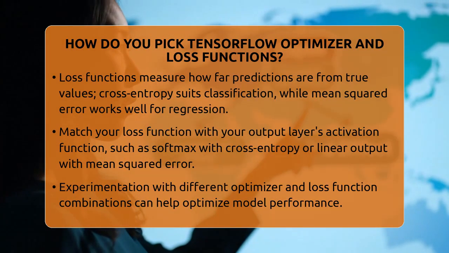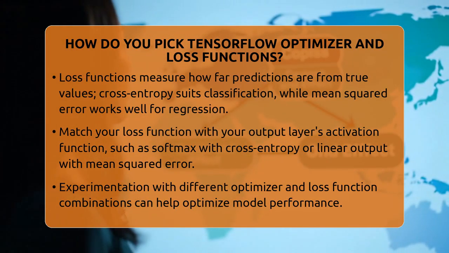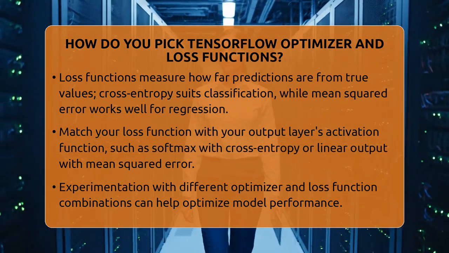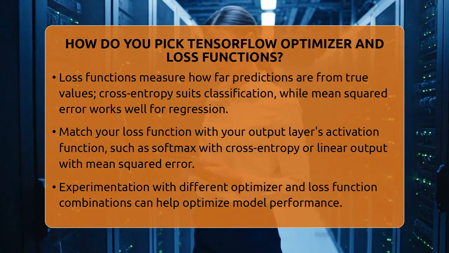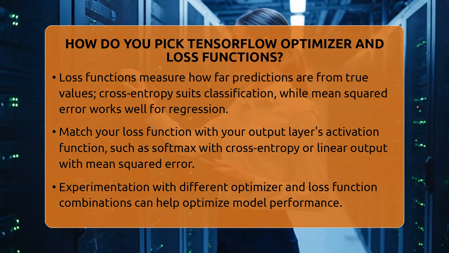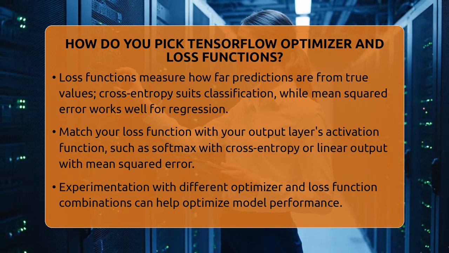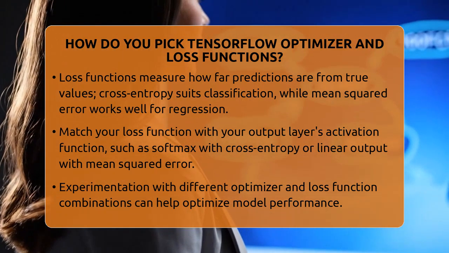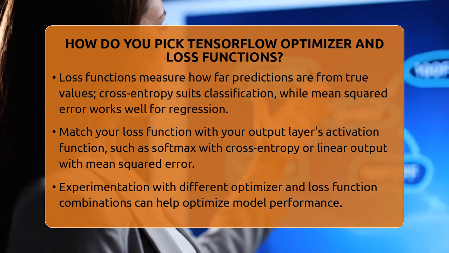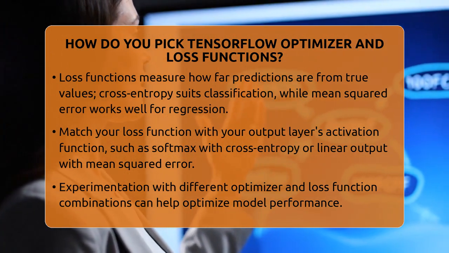Memory and computational resources also matter. Some optimizers, like Adam, require more memory because they keep track of additional information like moment estimates. If you're working with limited hardware, you might prefer simpler optimizers to save resources.